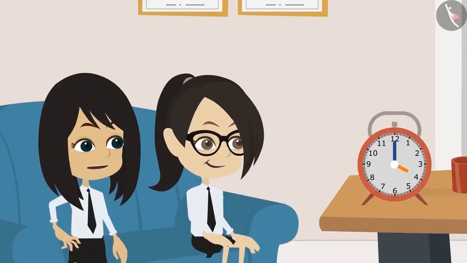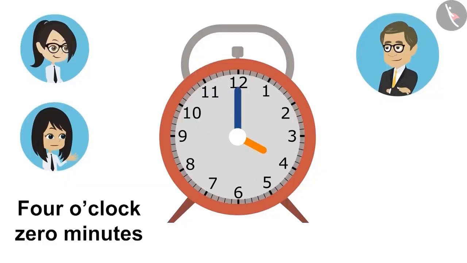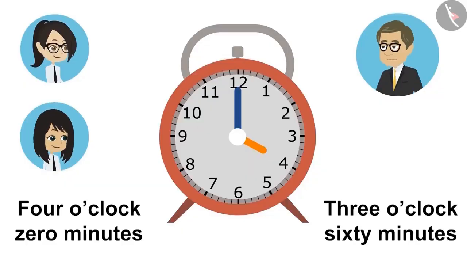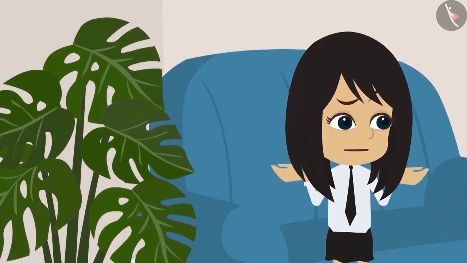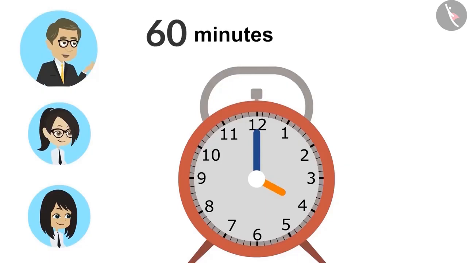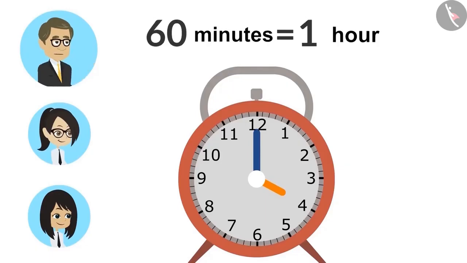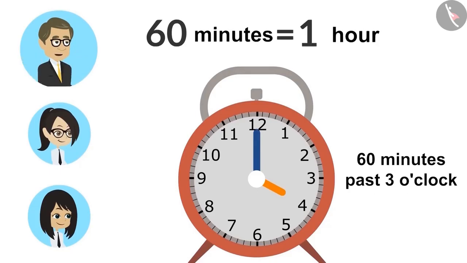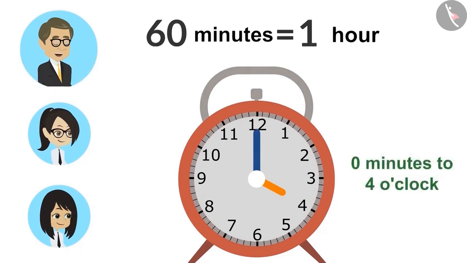Sir, how will you read the time of this clock? 0 minutes past 4 o'clock or 60 minutes past 3 o'clock? Both are correct, but 0 minutes past 4 o'clock is more appropriate. How, sir? 60 minutes equals 1 hour. So when you say it's 60 minutes past 3 o'clock, this means that it is 1 hour more than 3 o'clock. As in, it is 0 minutes to 4 o'clock.